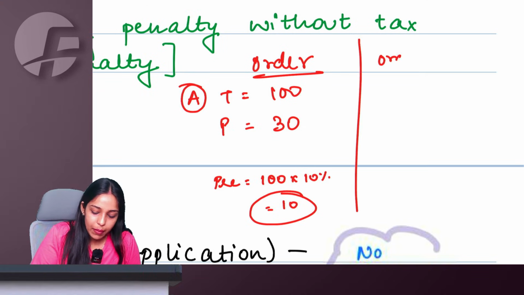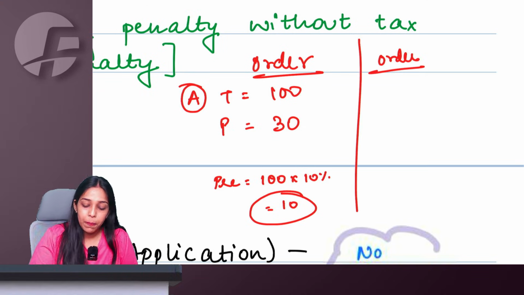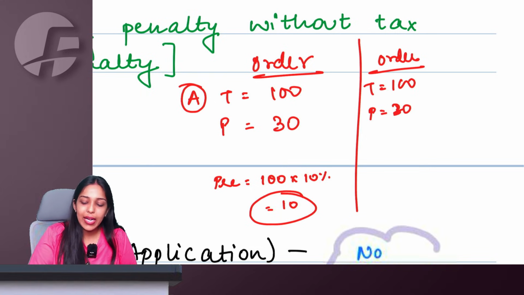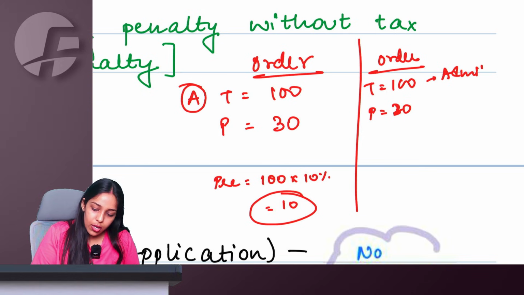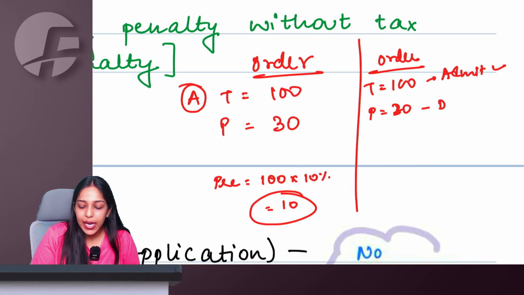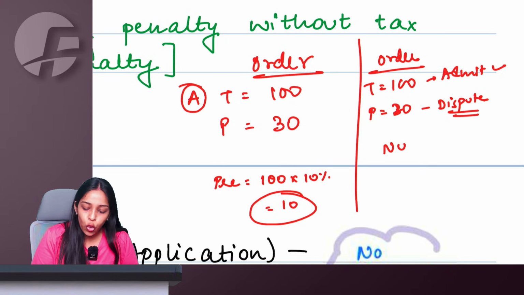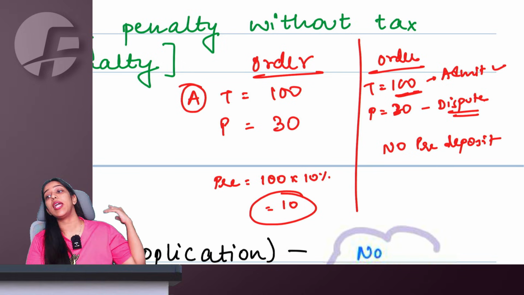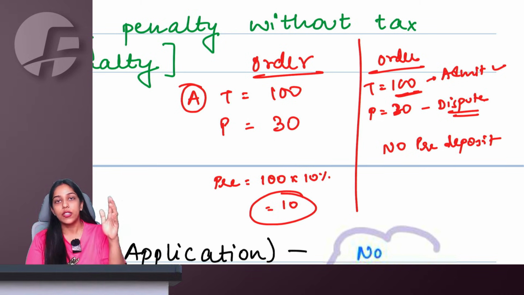Now let us say, ma'am, my order is for tax 100 rupees, penalty 30 rupees. I admit the tax, but I dispute the penalty. Then there will be no pre-deposit, because your order contains tax. It is not that your order is not containing tax. The order is containing tax, I am just not disputing it.